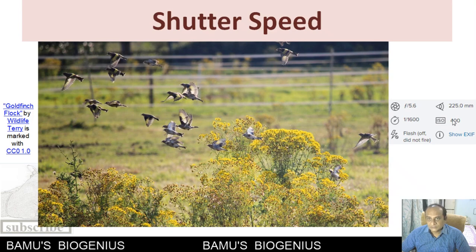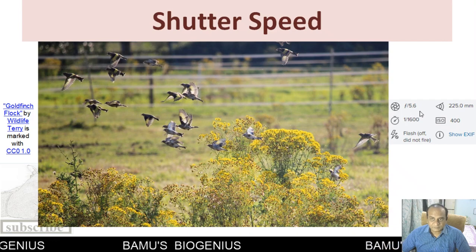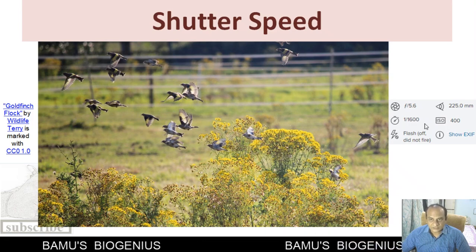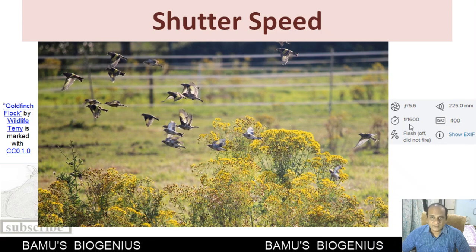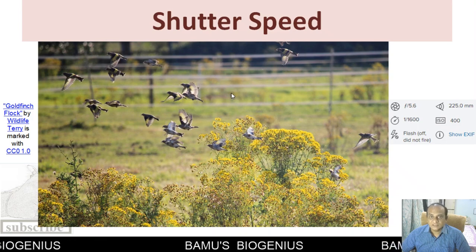That is because you can see here the shutter speed is 1 upon 1600. The aperture here is 5.6, that means a moderate aperture. The ISO is also 400, and the shutter speed here is very high, and because of this these goldfinches are appearing very clear in the photograph.